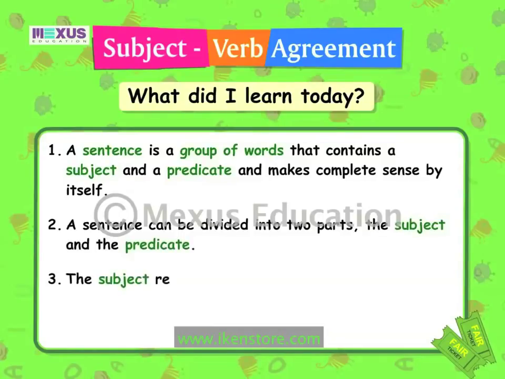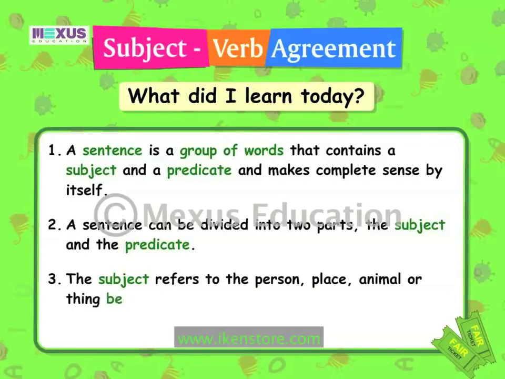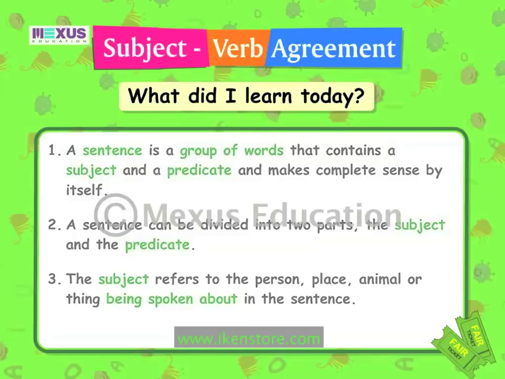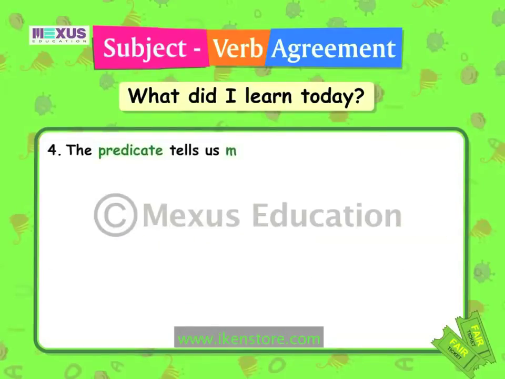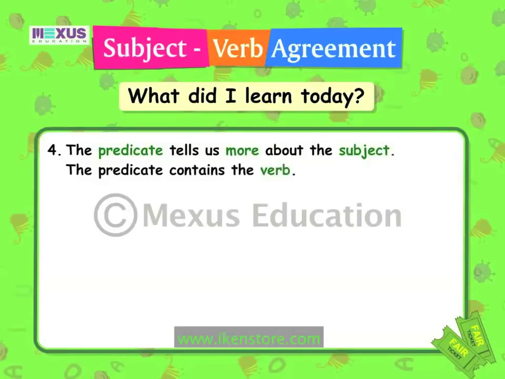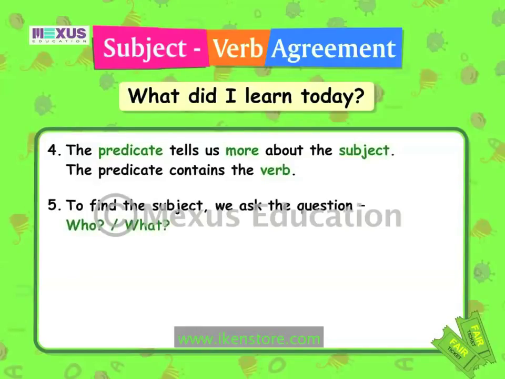The subject refers to the person, place, animal, or thing being spoken about in the sentence. The predicate tells us more about the subject. The predicate contains the verb. To find the subject, we ask the question who or what and the predicate.